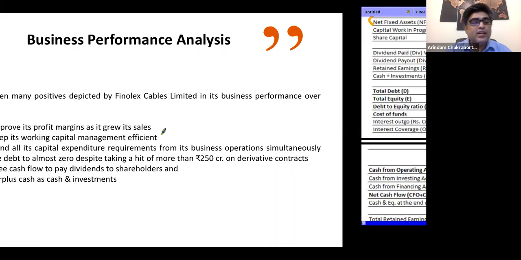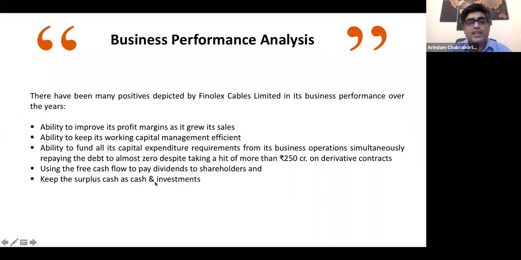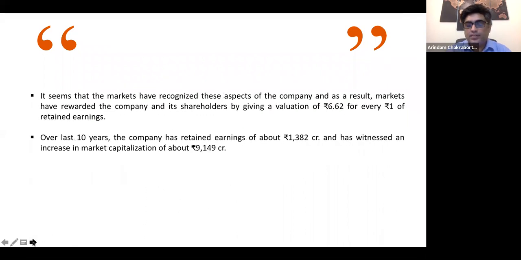using the free cash flow to pay dividends to shareholders. If you see over here, they made dividend payouts of roughly 26, 16, 12. So they are rewarding their equity shareholders, and keeping the surplus cash as cash and investments. It is definitely a very good performance that they have showcased over a period of time.